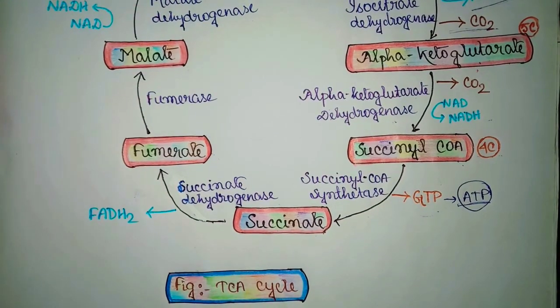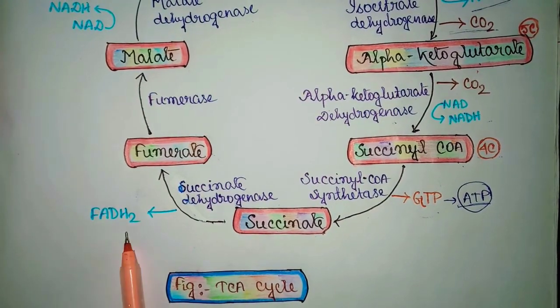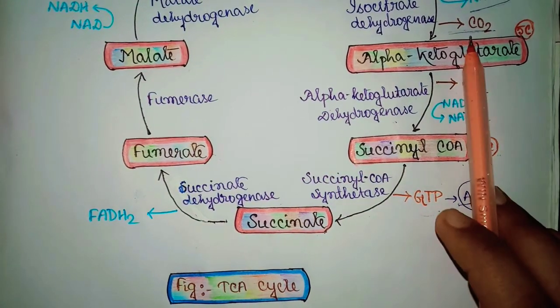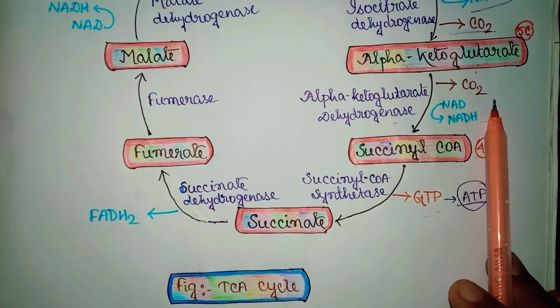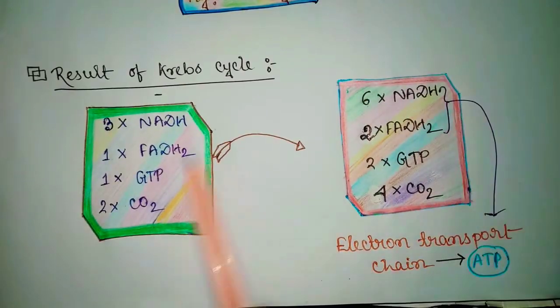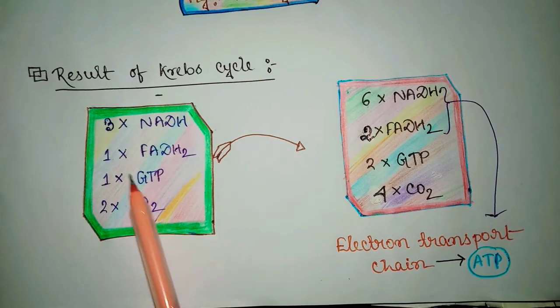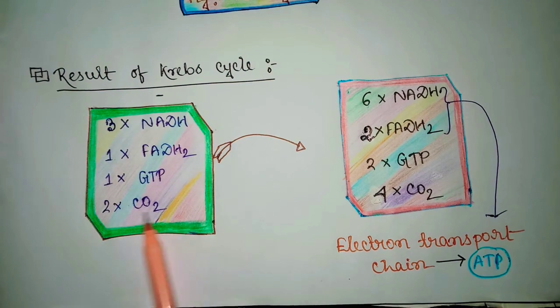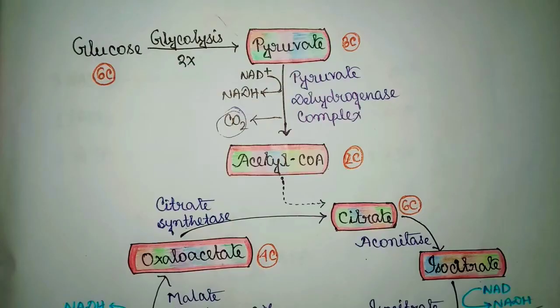So the results of Krebs cycle are 3 molecules of NADH, 1 molecule of FADH2, 1 molecule of GTP and 2 molecules of carbon dioxide.